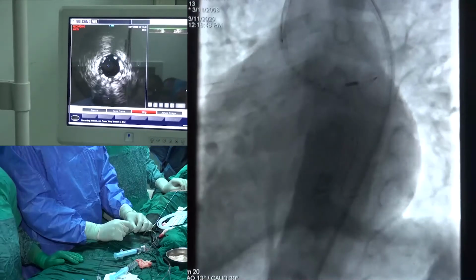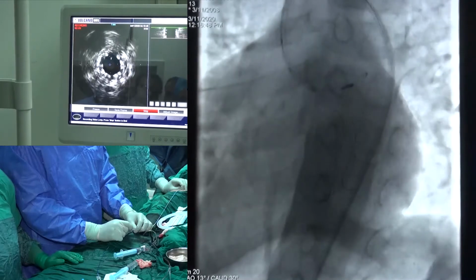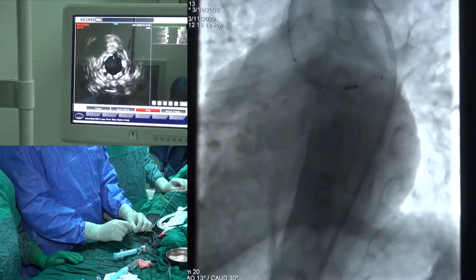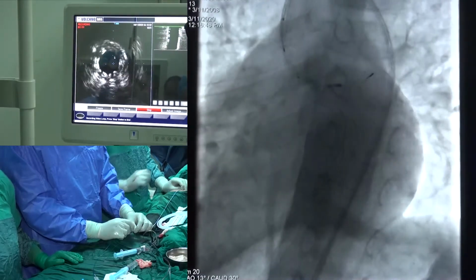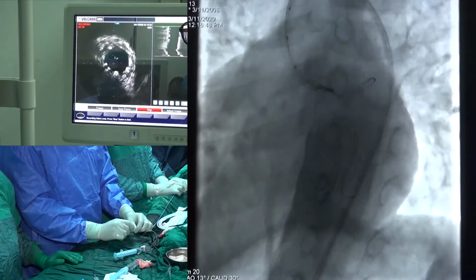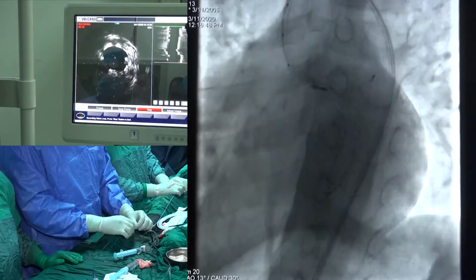Final run post stenting. The scaffold starts to appear. Well opened, well apposed, with a good diameter. This is the left main.